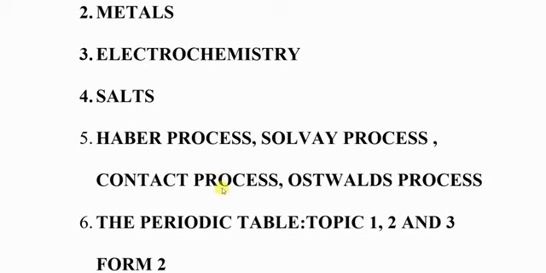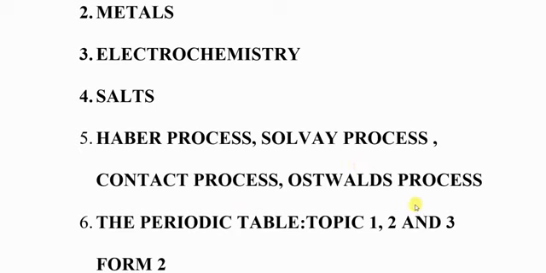And also you should know the reason why the sulfur 4 oxide is not allowed to go into the atmosphere. What process is used to prevent sulfur 4 oxide from entering the atmosphere? Scrubbing. You must know what scrubbing is. How is the equation of scrubbing written? Those are the things you must know.